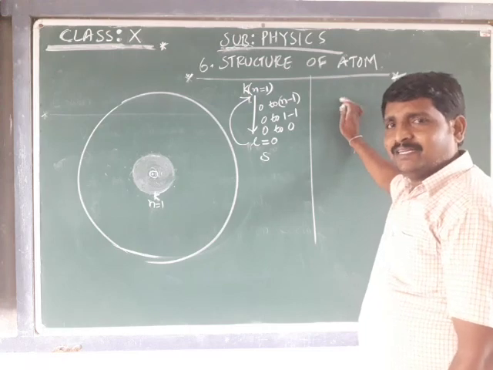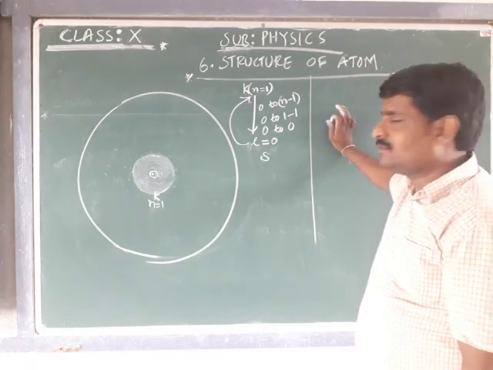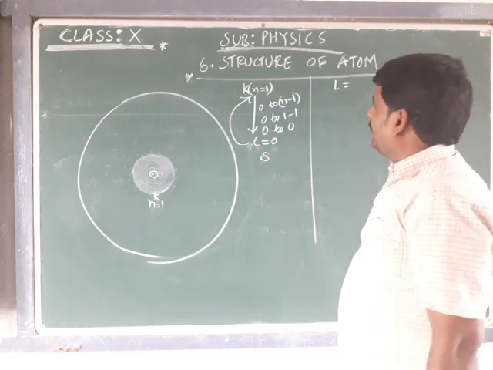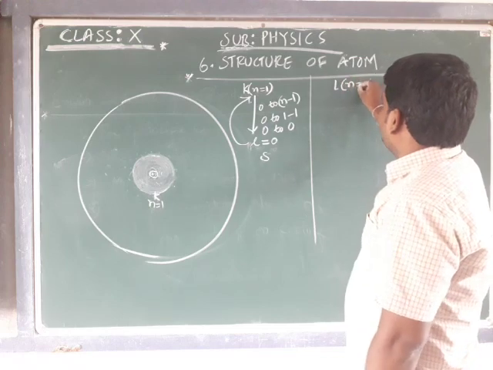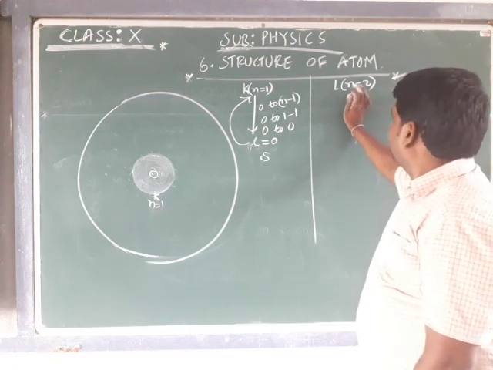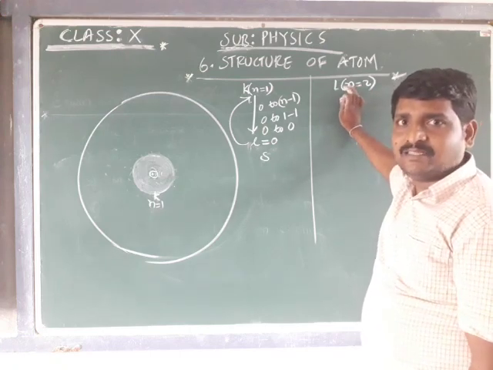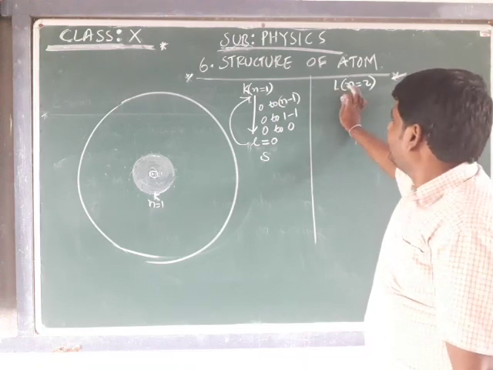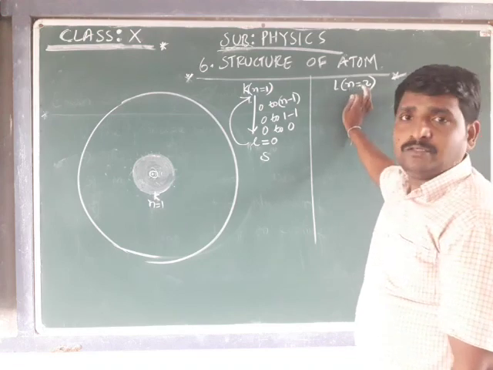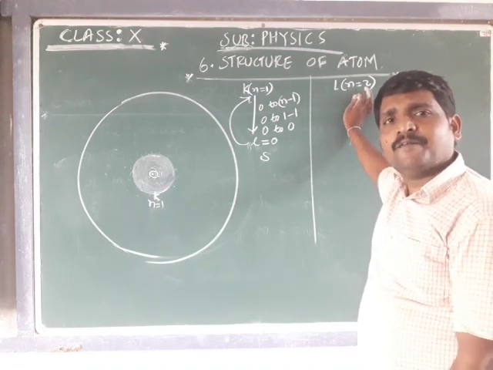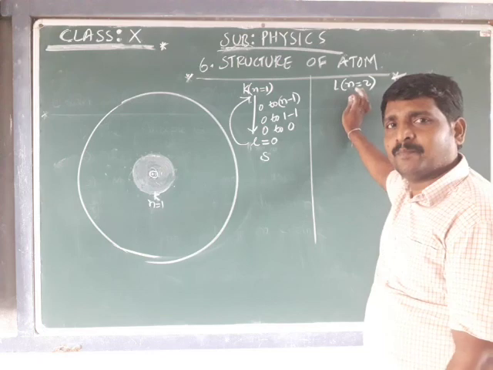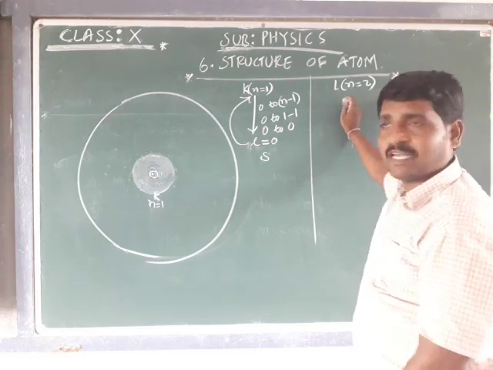Very much important. Try to understand. 100% you will get the knowledge. Okay, listen carefully. For the second shell L, that is n is equal to 2. The second region is L, shell or energy level, which is referred to by the principal quantum number n is equal to 2. Now I want to determine how many subshells are present in that second region.